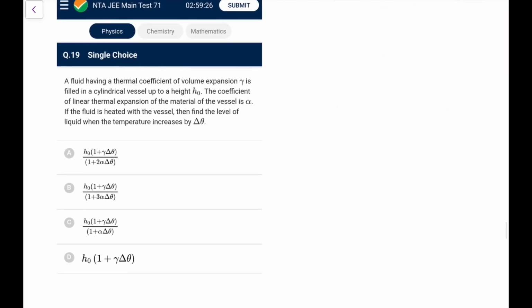Next one. A fluid having a thermal coefficient of volume expansion gamma is filled in a cylindrical vessel up to height h0. Coefficient of linear thermal expansion is alpha. If the fluid is heated with the vessel, then find the level of the liquid when the temperature increases by delta theta. So first of all, the expansion in the liquid originally was A into h0 into gamma delta T. This is the actual expansion. The vessel will also expand, and the area is going to expand.